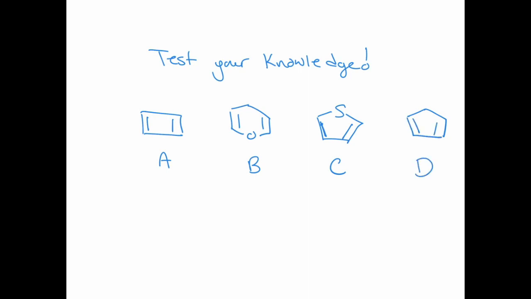It may help you here to draw in your lone pair electrons that aren't shown. So your heteroatoms, your oxygens, your sulfurs, they have lone pairs, but they're typically not drawn in. So analyze all 4 of these, and then in the chat indicate if you think they are aromatic, non-aromatic, or anti-aromatic. And that's all for this video.